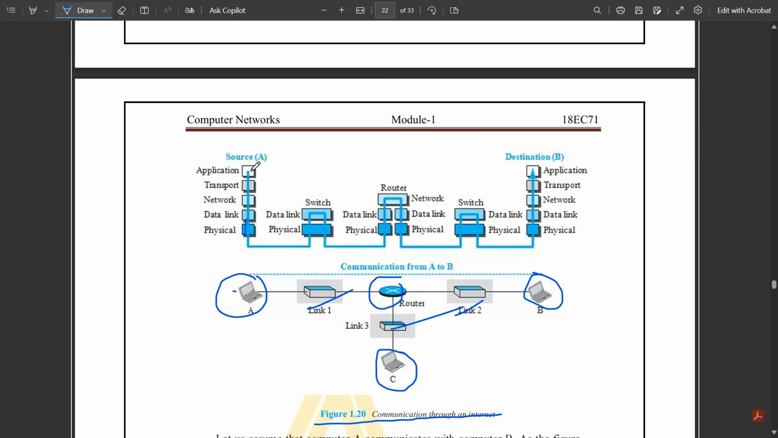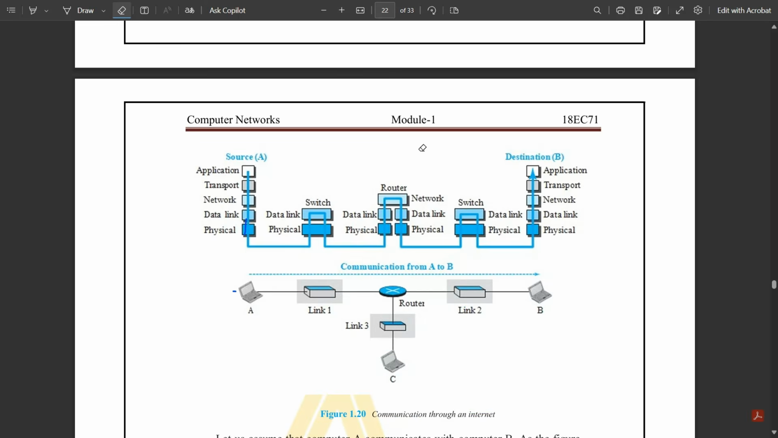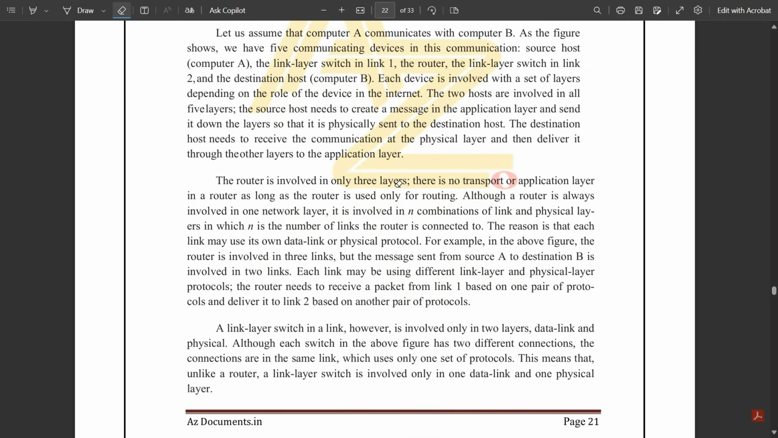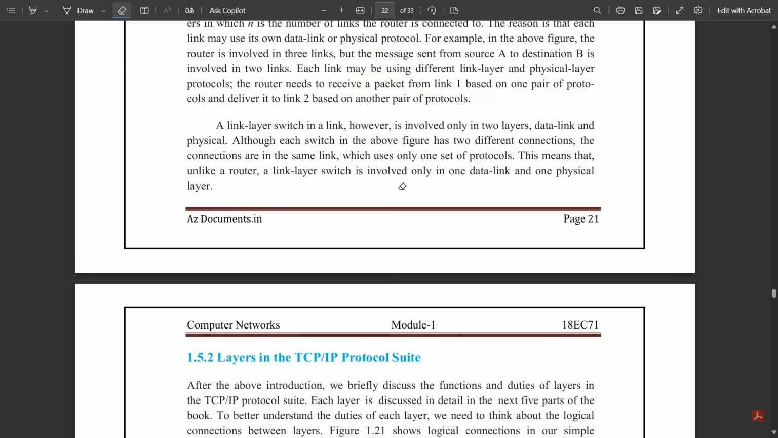Okay, so we don't have any direct connection between the application and transport layers. That's why it is connected logically. That logical connection part is going to be explained in a later stage of this video. So this is the diagram. Just note it down for communication which is happening through the internet. These are the explanations which I have told you.